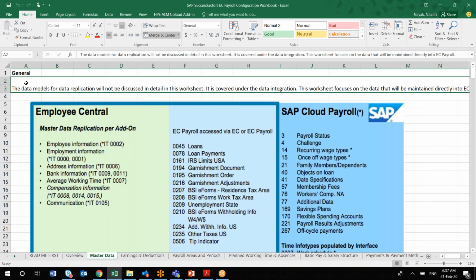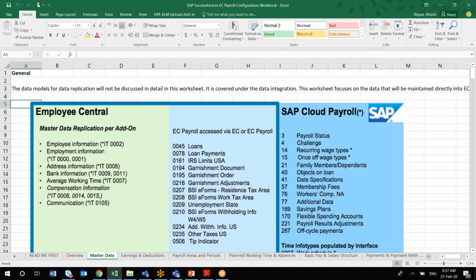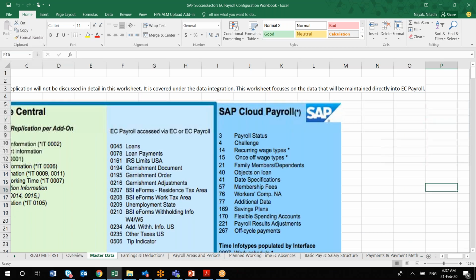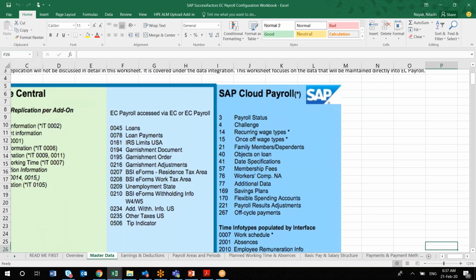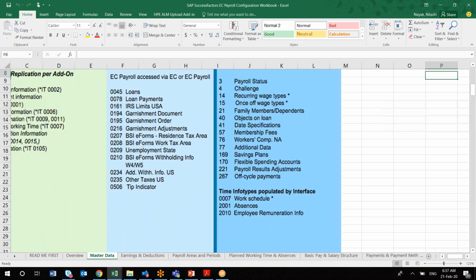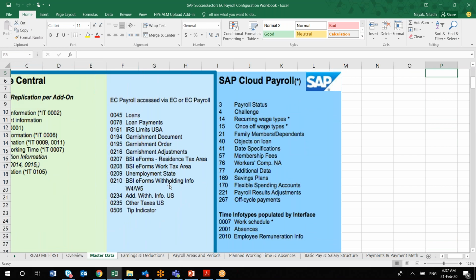But in this worksheet you will be finding what are the different data replications you are going to do. You are just capturing those. There are two sections. On the left hand side you will be seeing Employee Central related master data, and on the right hand side you will be seeing SAP cloud payroll, that is your EC payroll. What are the different info types and all you'll be finding there. And in the middle you'll be finding EC payroll accessed via EC or EC payroll.